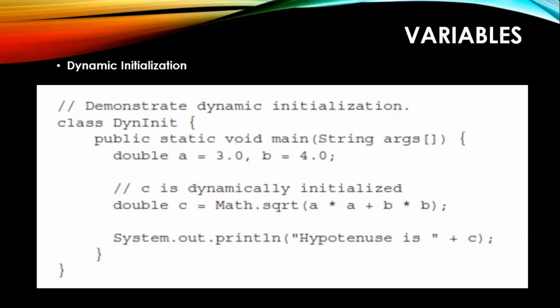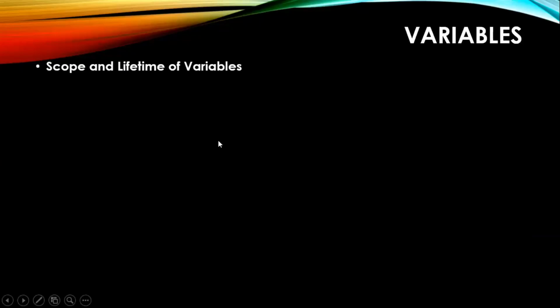Clear? Yes. The next thing which we need to discuss with respect to our variables is scope and lifetime of variables. Before we see the different points, let us have a discussion on what a scope is and what a lifetime is.